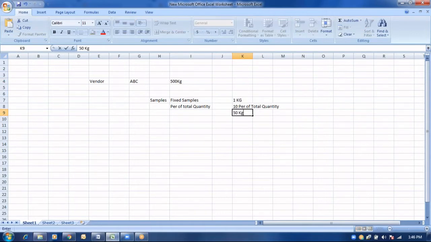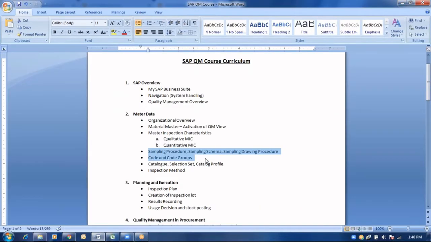So this 50 kg becomes the sample for the business to test and validate whether the material received from the vendor is without any defects or not. If all the required validations are successful, then this 500 kg will be considered as incoming material to the business. Similarly there are a few more sampling procedures and sampling schemas that we will be checking as a part of this concept, sampling procedure and sampling drawing schemas.